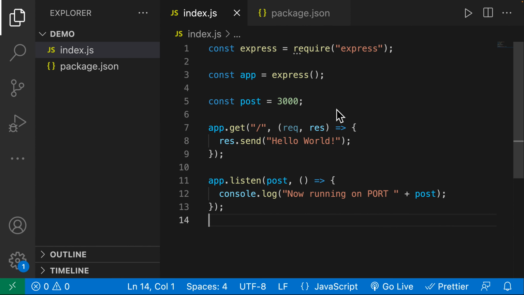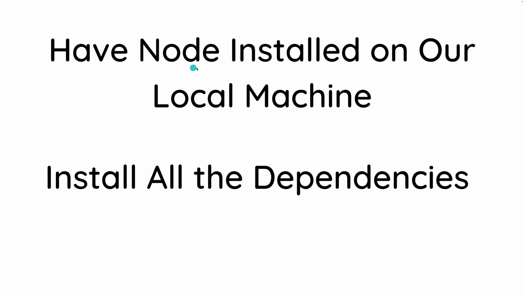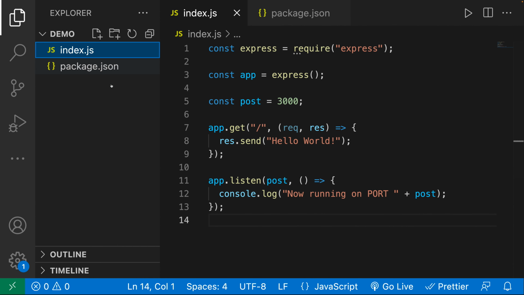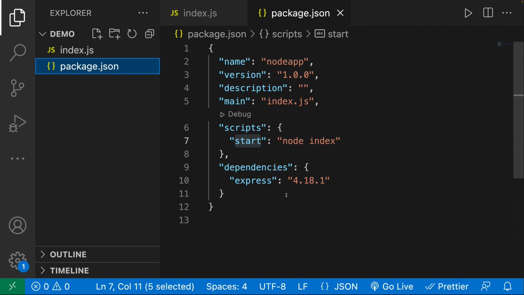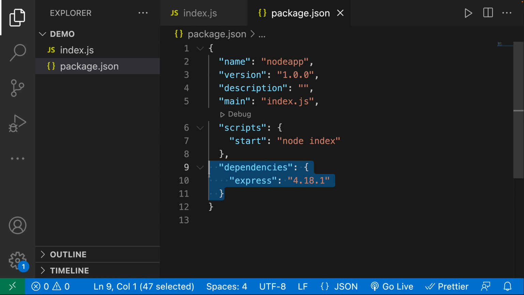So somehow, some way, what we need to do is inside of that container, we have to tell it that we need Node and npm, and we also have to tell it that, hey, you need to install all of the dependencies inside of this package.json. Another thing that we also have to do is tell the container how to run our application.